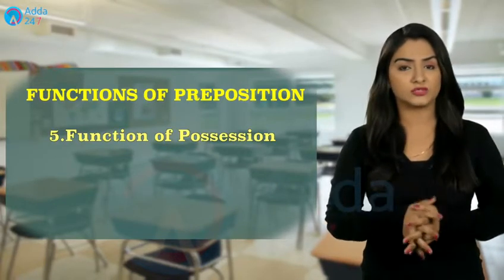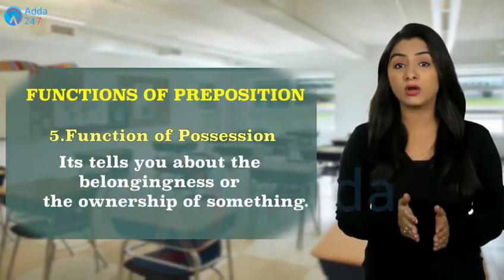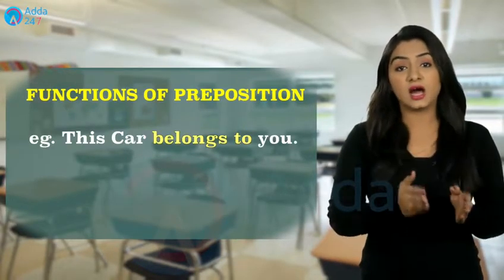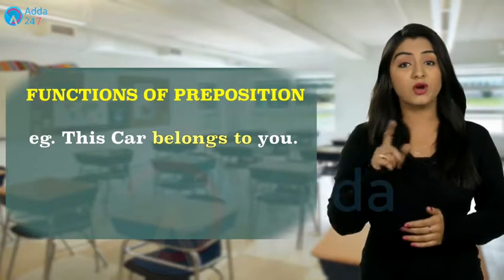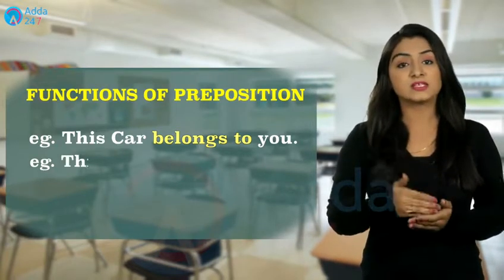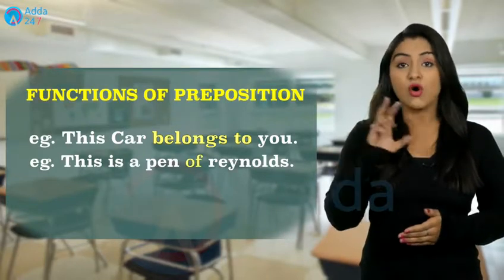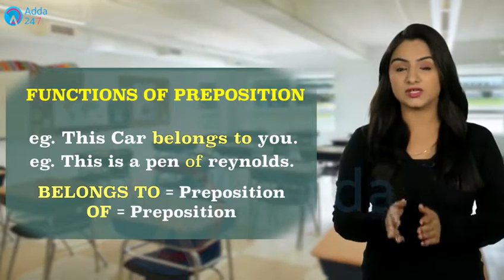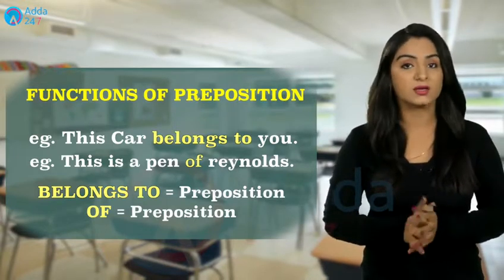Possession tells you about the belongingness or the ownership of something. If I say this car belongs to, then belongs to becomes a preposition. Or if I say this is a pen of Reynolds, of is a possession preposition here. So the function of possession is also shown by prepositions.